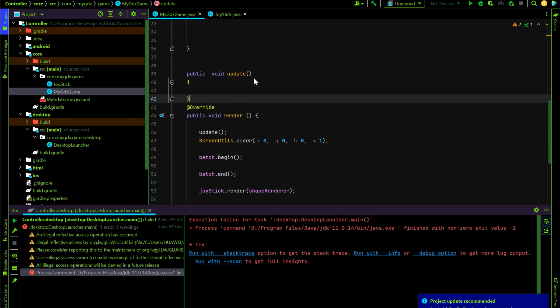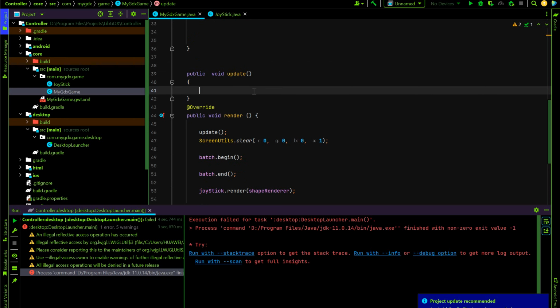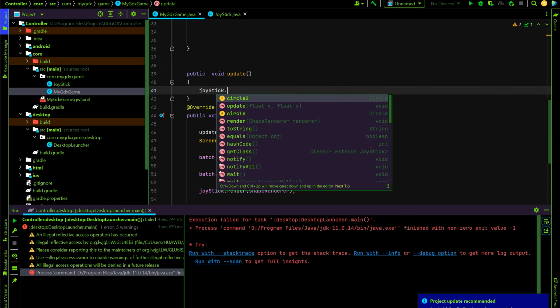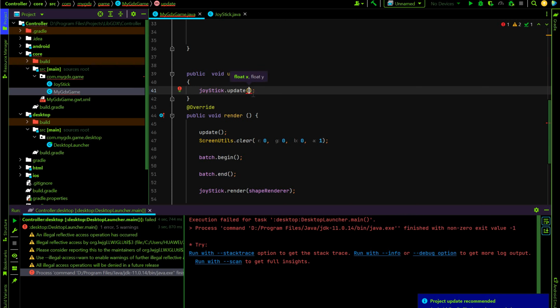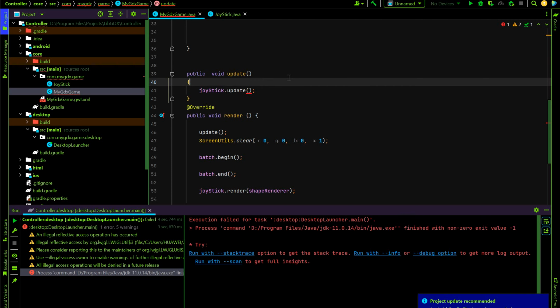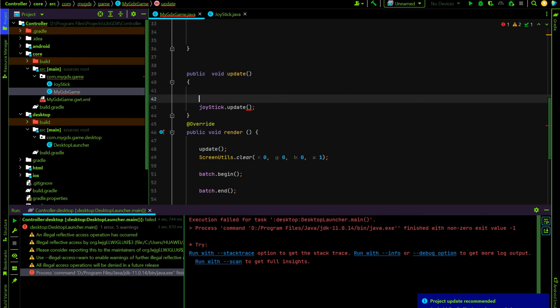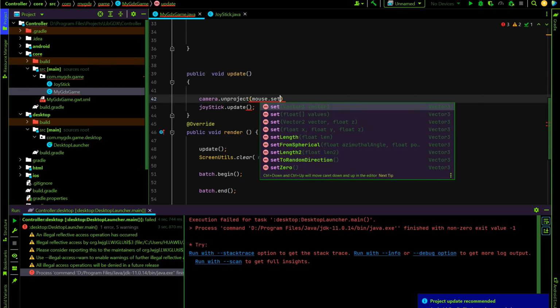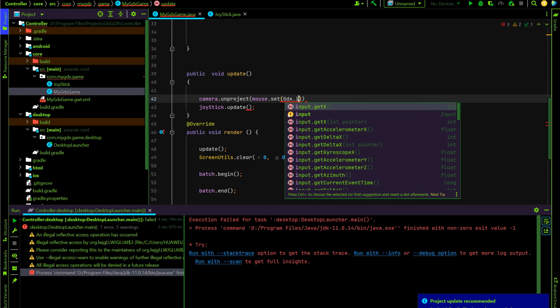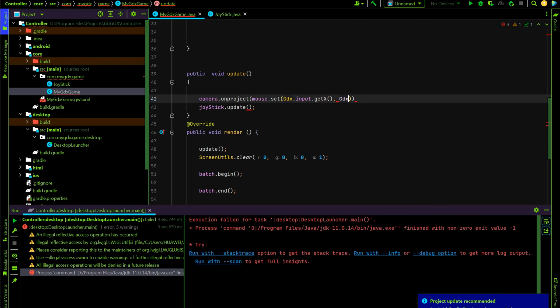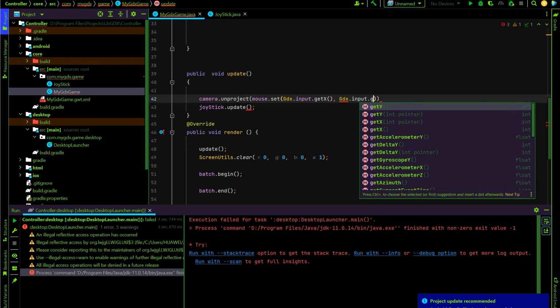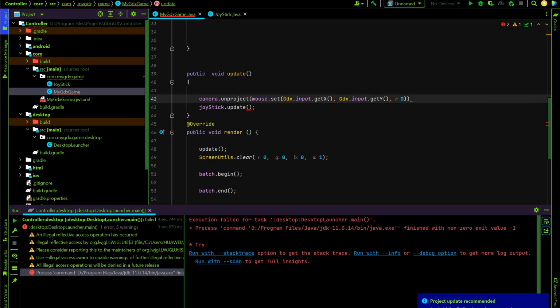Okay, now we can write our update function here. joystick.update. So it's wanting x and y. So what are we going to send? First, guys, you must do camera.unproject(mouse.set(Gdx.input.getX(), Gdx.input.getY(), 0)). Okay.